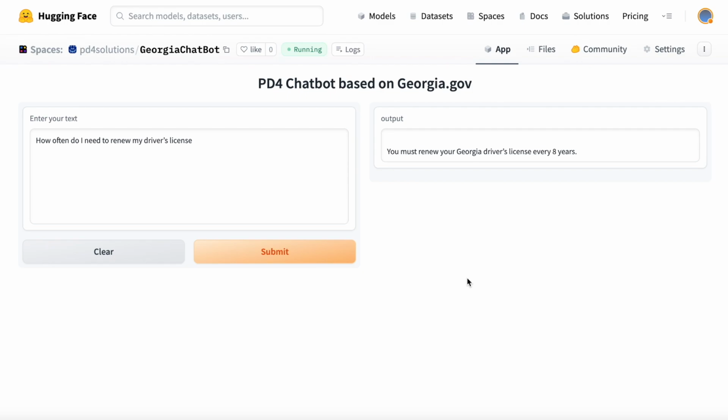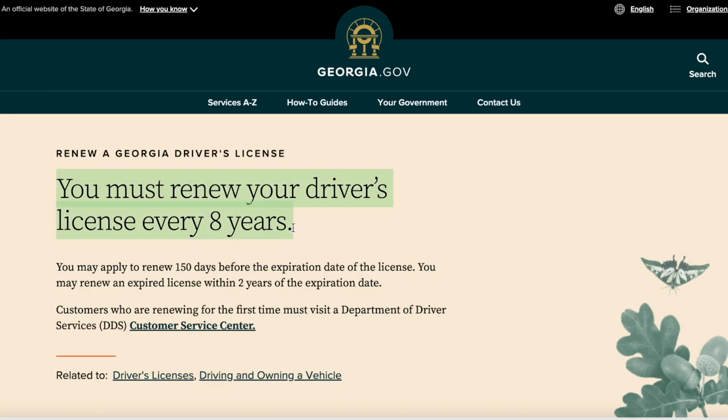Now let's go to the georgia.gov website and see exactly where it's pulling that information from. And the website states that you must renew your driver's license every 8 years, exactly what our chatbot said. Now let's move on to example 2 and give a more complex prompt.